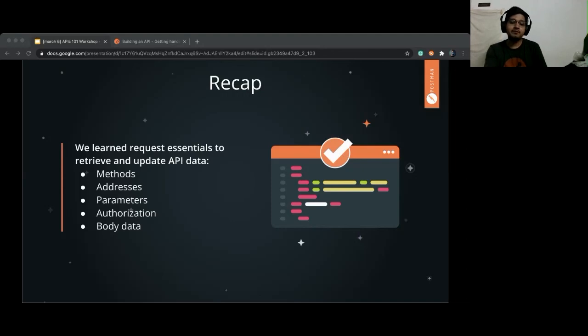What about body data? Where do we get this body data from? Which request do we add body data to? Put and delete most of the times.